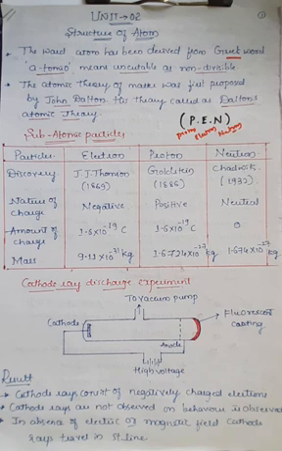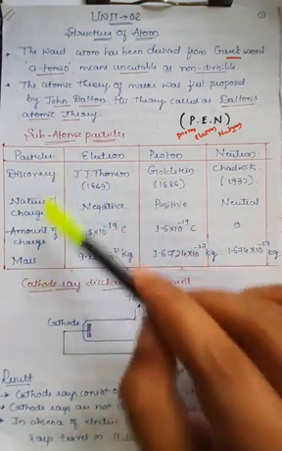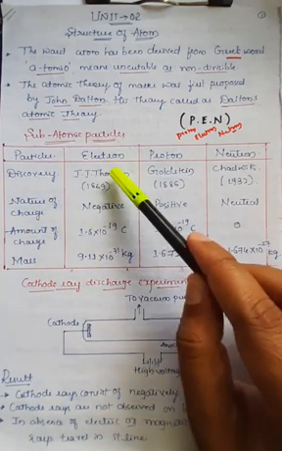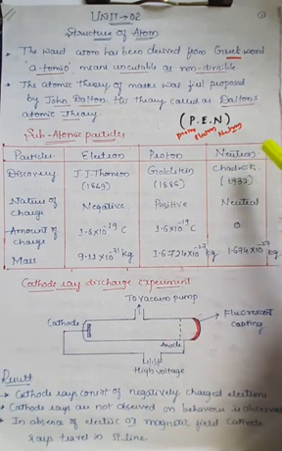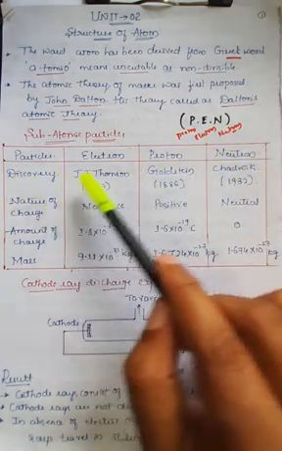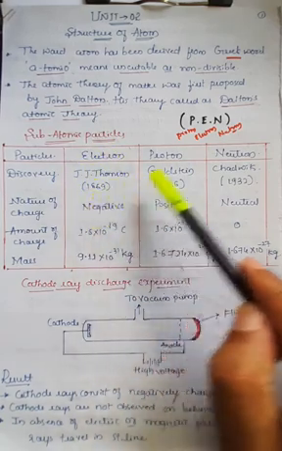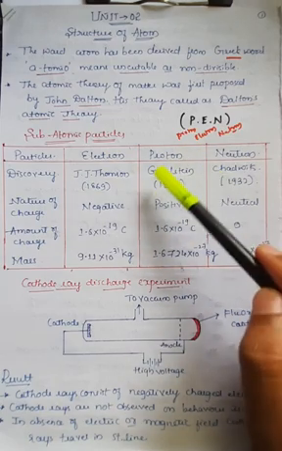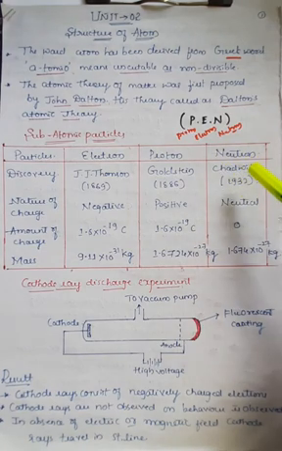Let's see the major differences, who discovered the electron, proton and neutron, and also the nature of their charges. Here I have made 4 columns for a clear understanding of subatomic particles. In the first column I have written the particles, in the second column electrons, in the third column protons, and in the fourth column neutrons. First, the discovery: electrons were discovered by the scientist J.J. Thomson in 1869, proton by Goldstein in 1886, and neutron by Chadwick in 1932.